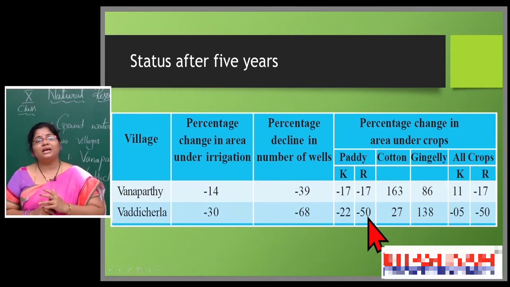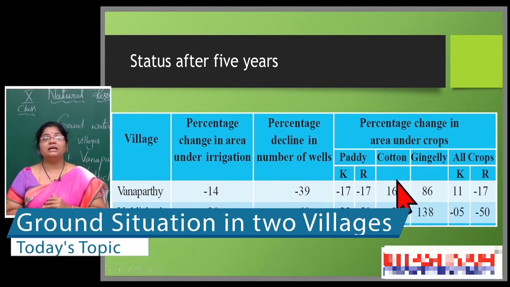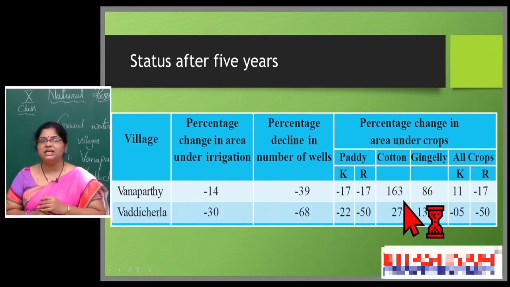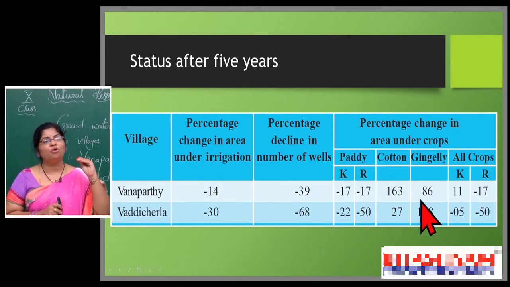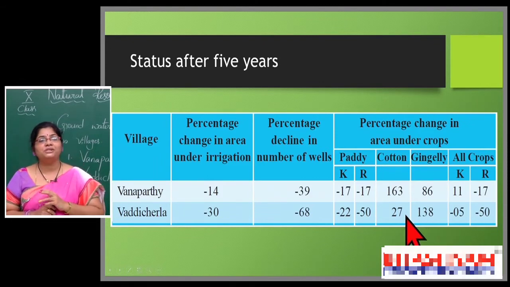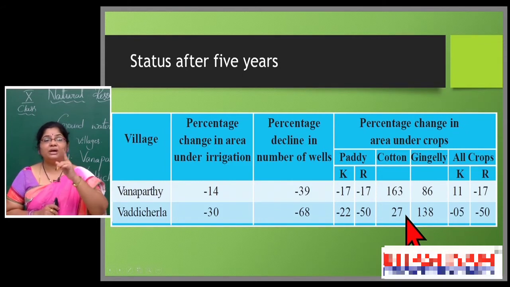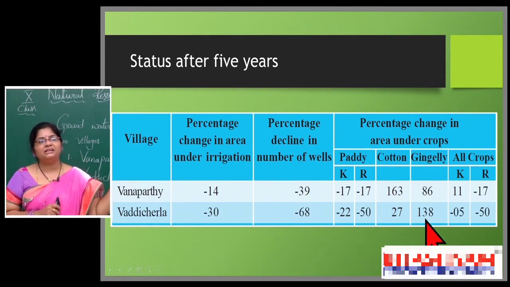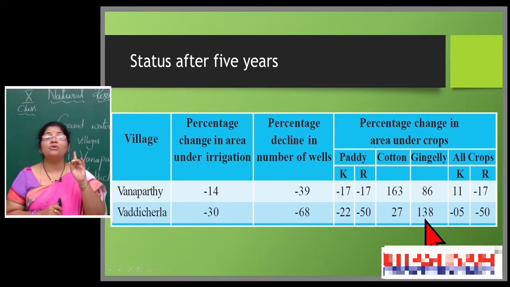But instead of that, the cotton percentage looks very good, and gingelly also. These two are showing a high rise only in Vanaparthi but not in Vaddicherla. So for all crops, you are able to see only a rise in Vanaparthi, but in Vaddicherla it is highly declined. Vanaparthi is so far better than Vaddicherla. That is only because of the groundwater level.